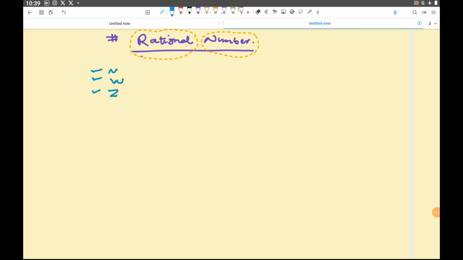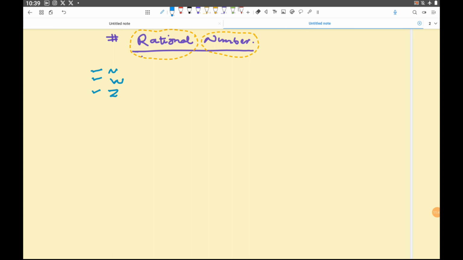Okay, and now in your class 8 chapter number 1, we need to learn about something which is called rational number. Again, it is a name. We are trying to understand okay, what kind of number would be rational number then, like we understood what kind of number are natural number.